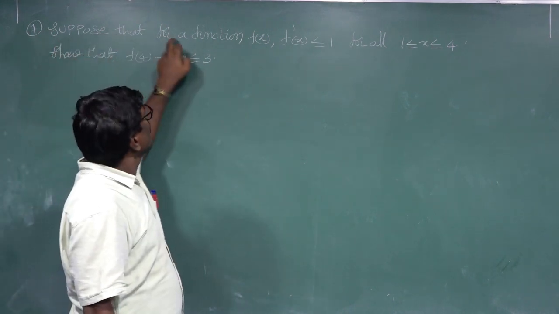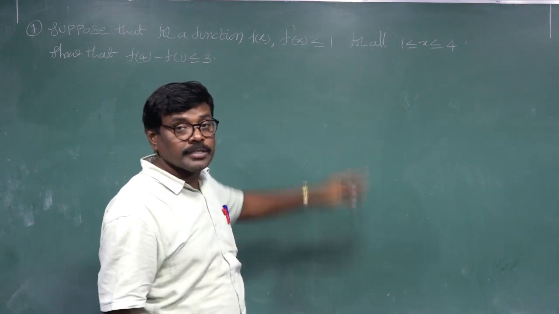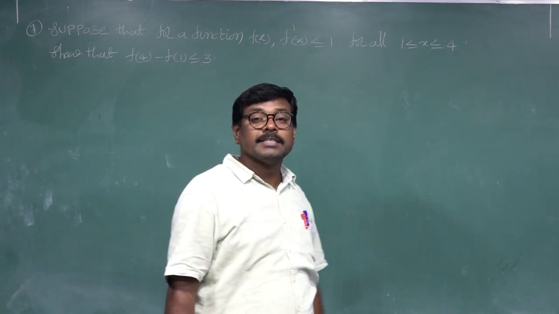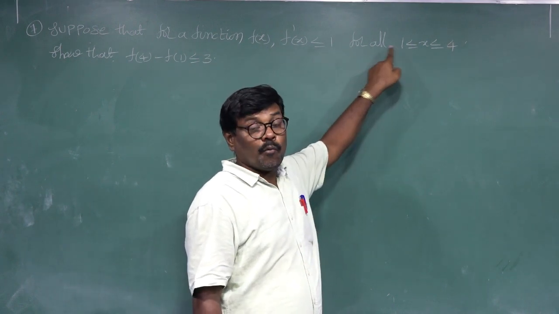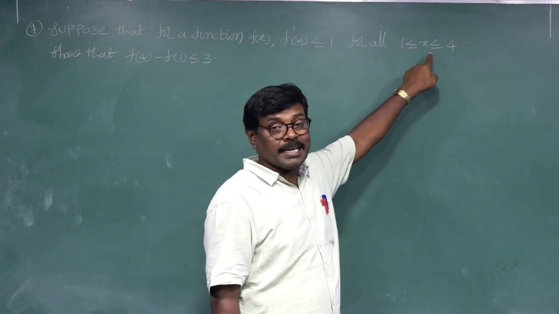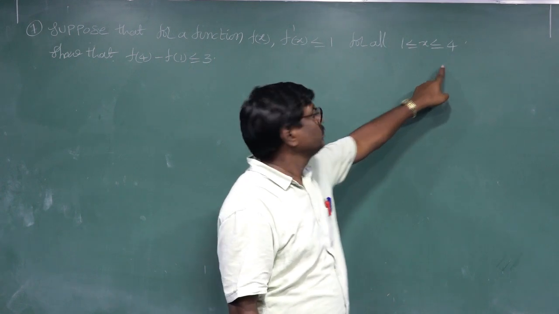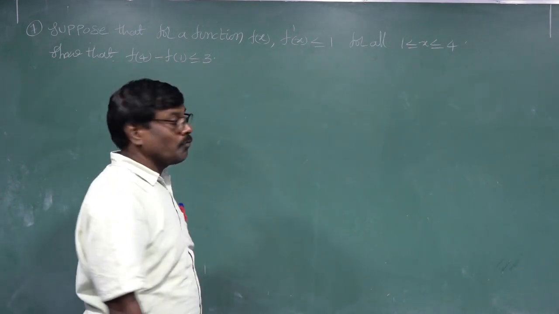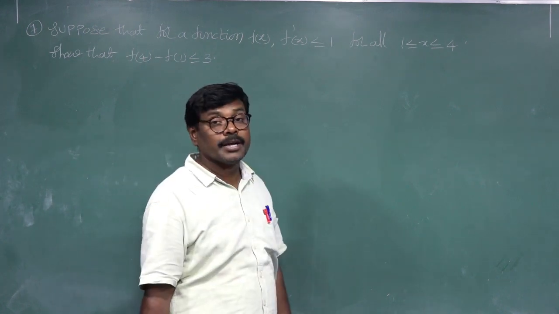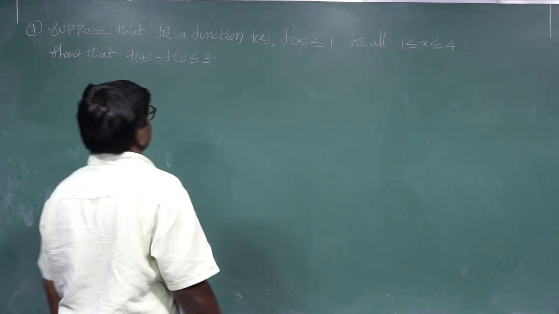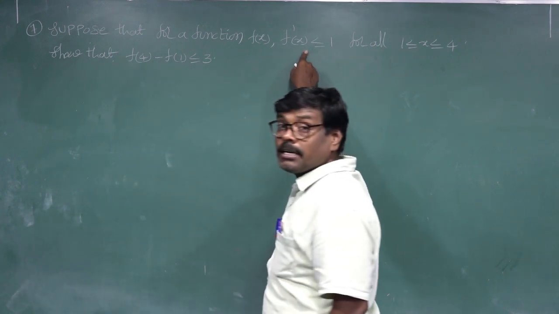Suppose that for a function f(x), f'(x) is less than or equal to 1 for all 1 less than or equal to x less than or equal to 4, such that f(4) minus f(1) is less than or equal to 3. This is a condition: f'(c) less than or equal to 1.